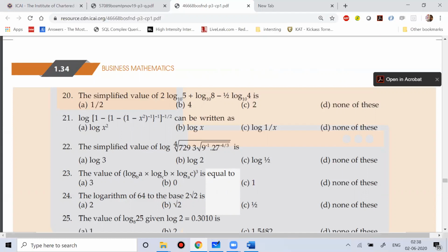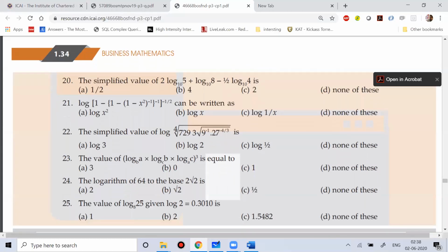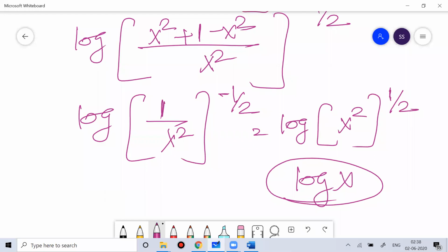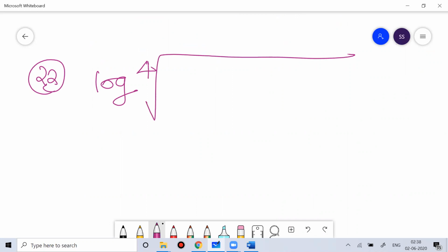Okay, now let's do question number 22. Now try everyone, question number 22. So question number 22 is log, then the fourth root you have to identify of 729.